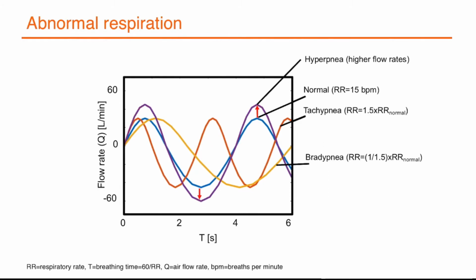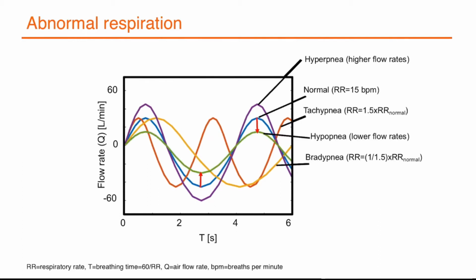In tachypnea and bradypnea, there are no changes in the inhalation and exhalation peak flow rates. While hyperapnea is a breathing condition with increased inhalation and exhalation peak flow rates. And finally, hypopnea is a breathing condition with low peak flow rates.